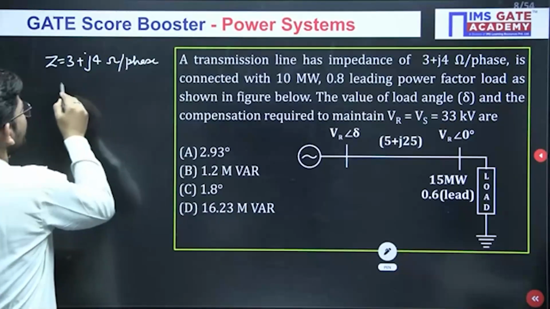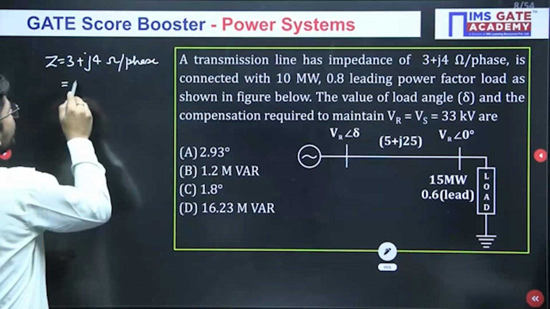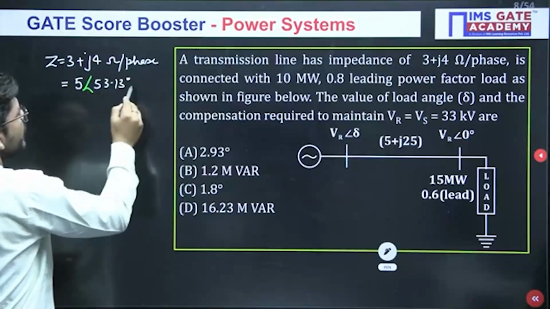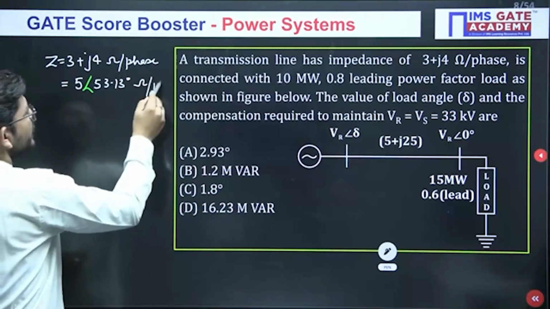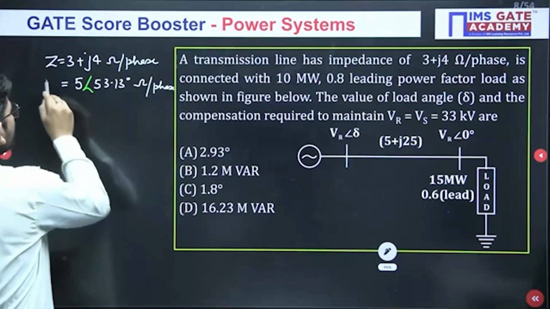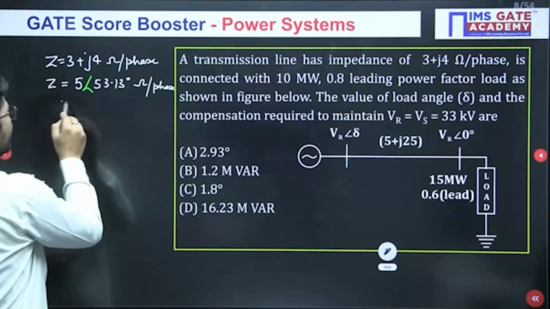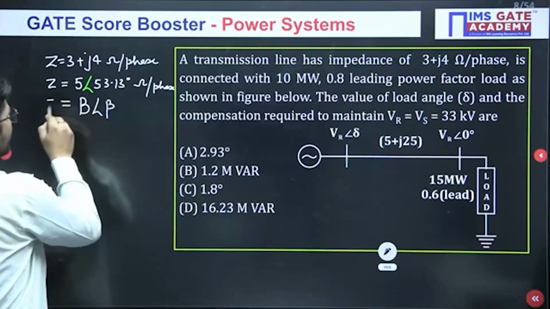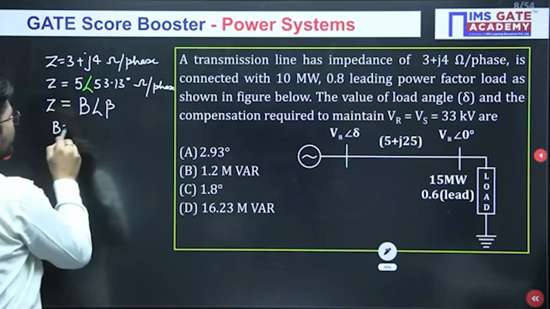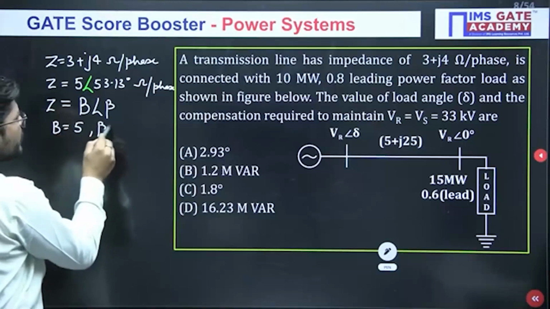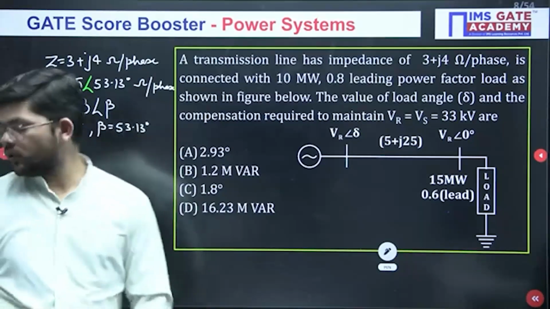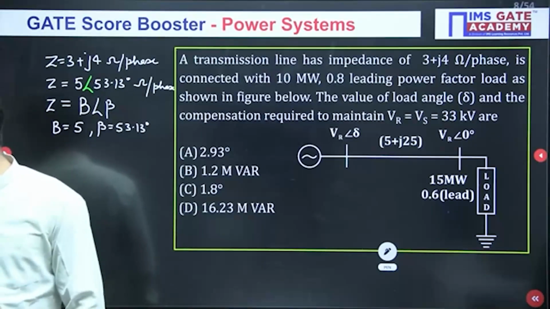Okay, if we write it into polar coordinates, it will be 5 angle 53.13 degree ohms per phase in rectangular coordinates. Okay, this is Z, and you know that impedance is written like B angle beta. So you got the value of B, which is 5, and the value of beta, which will be 53.13 degree. I hope you are also getting the same answer when you convert this impedance.